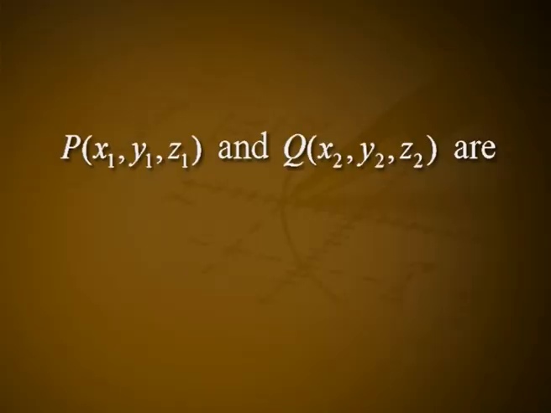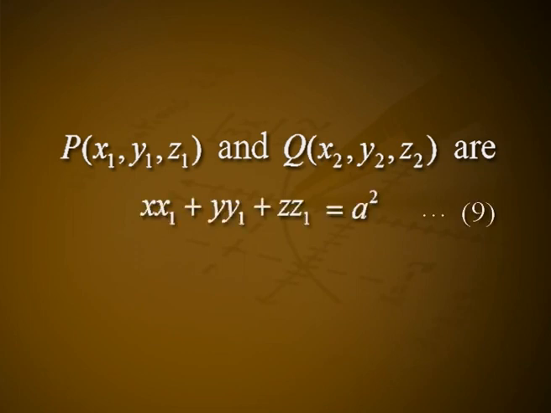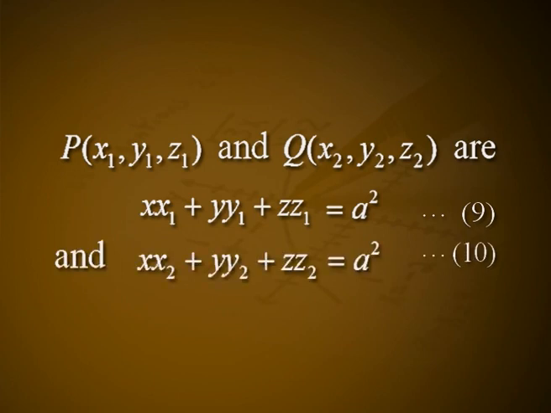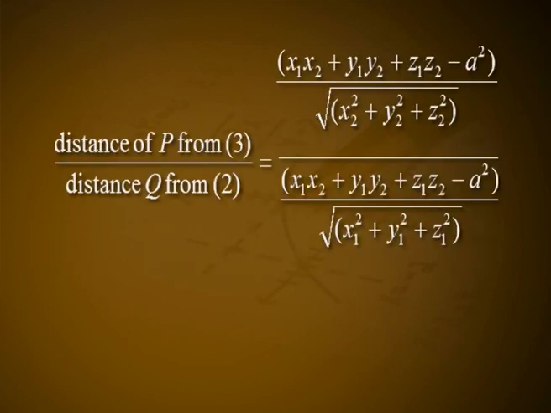5. The distances of two points from the center of a sphere are proportional to the distance of each from the polar plane of the other. Let the sphere be x² + y² + z² = a². The polar planes of P (x1, y1, z1) and Q (x2, y2, z2) are x x1 + y y1 + z z1 = a², equation 9, and x x2 + y y2 + z z2 = a², equation 10.